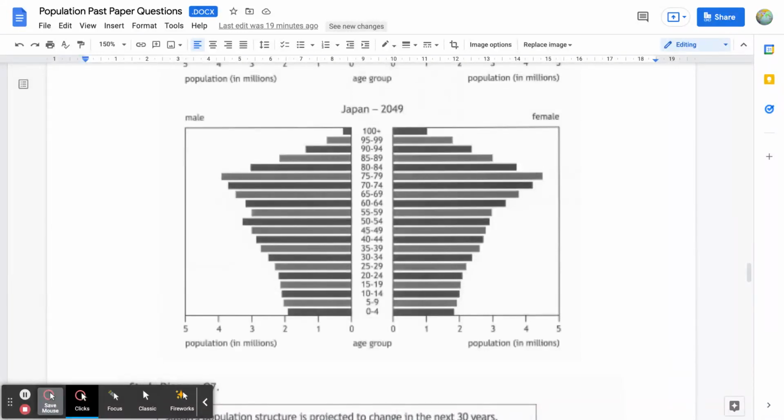A second advantage is this elderly population is likely to be spending a lot of money in certain sectors of the economy. It's often referred to as the grey pound. It's the wealth spent by the aging population. So things like travel and tourism and the beauty industry, as well as certain areas of the sports industry, are going to benefit significantly from having large numbers of elderly who participate and spend a lot of the money that they've saved up during their working life in these particular areas. So there will be a boost in those sectors of the economy.